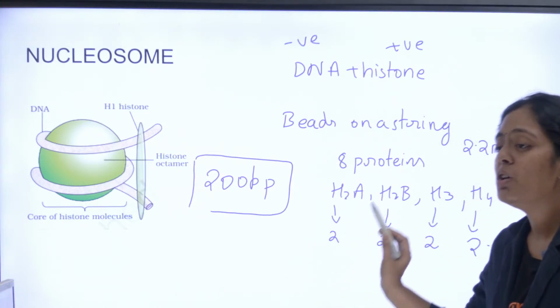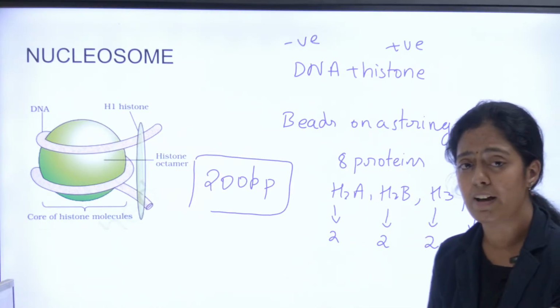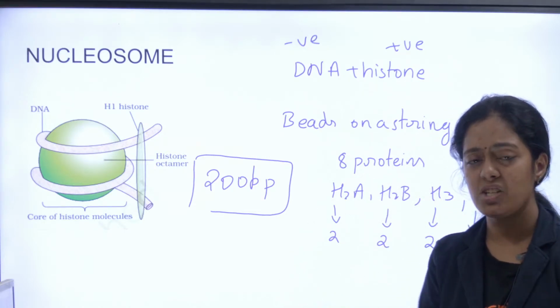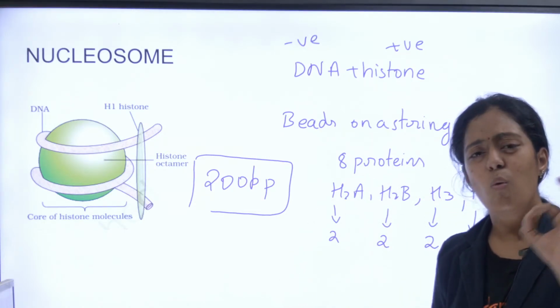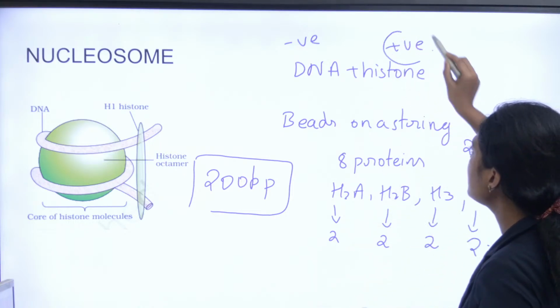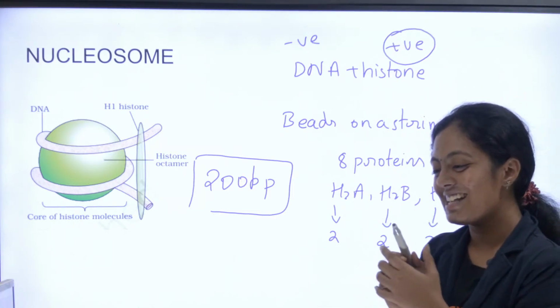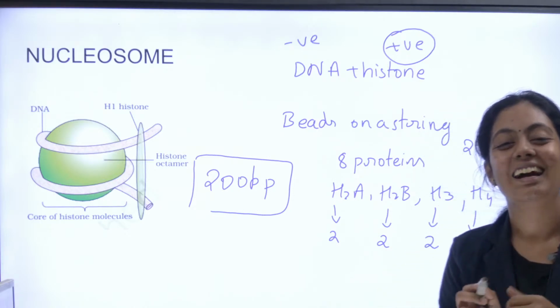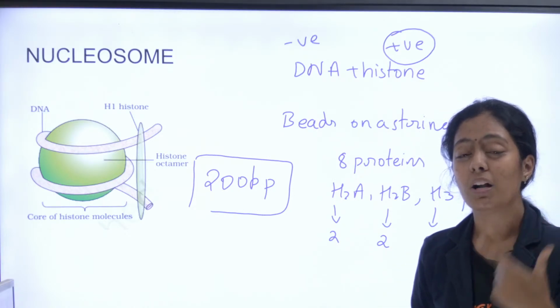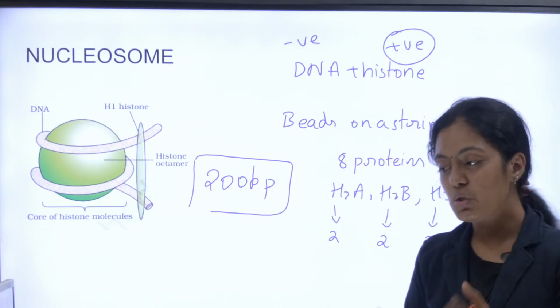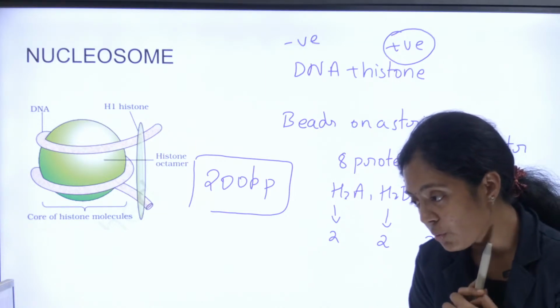Very good. So nucleosome could be a potential 5-mark question. Histone is positively charged and DNA is negatively charged. And can anyone tell me what is responsible for the positive charge of histone? Can anyone tell me what are the 2 amino acids that are present in your histone?